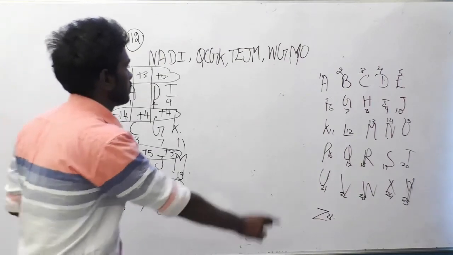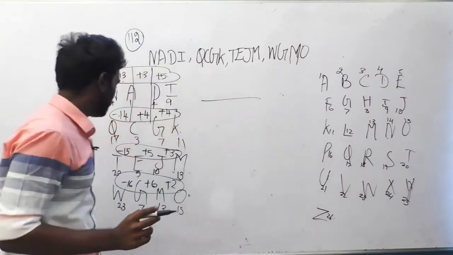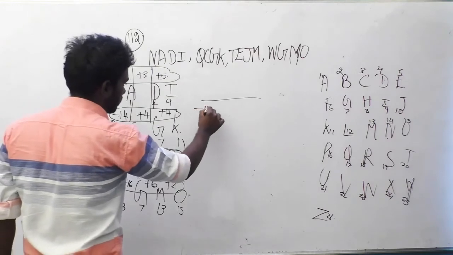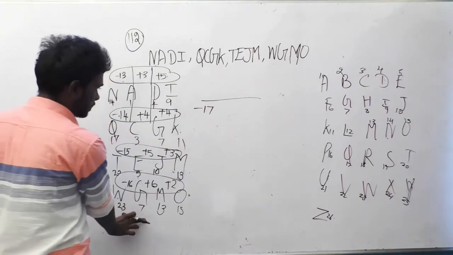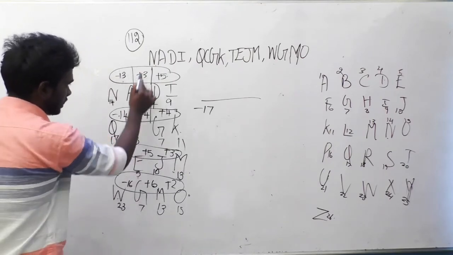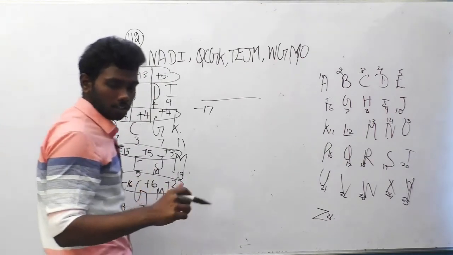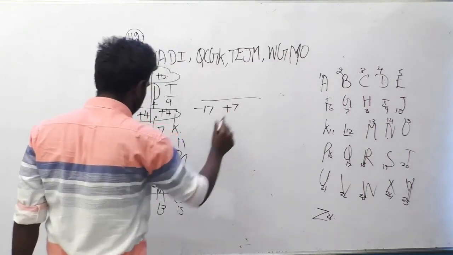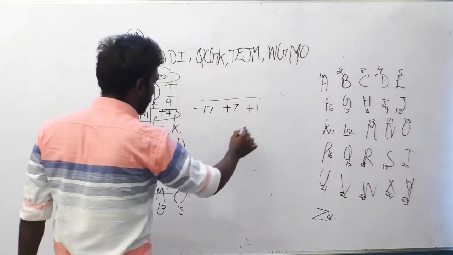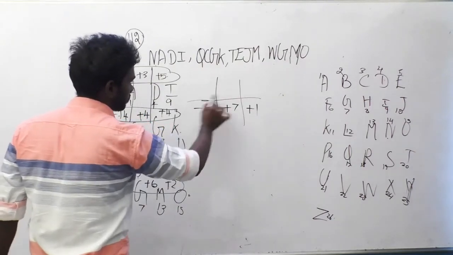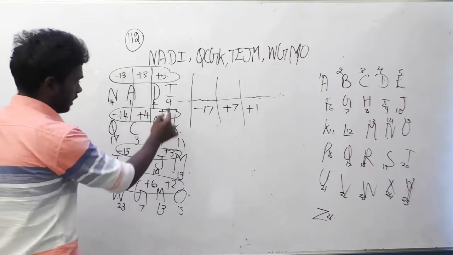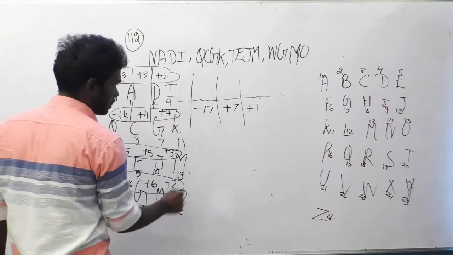The next term must have its first difference as minus 17, the second difference must be plus 7 because it is increasing, and the third difference must be plus 1, because it is decreasing from plus 5, plus 4, plus 3, plus 2, plus 1.